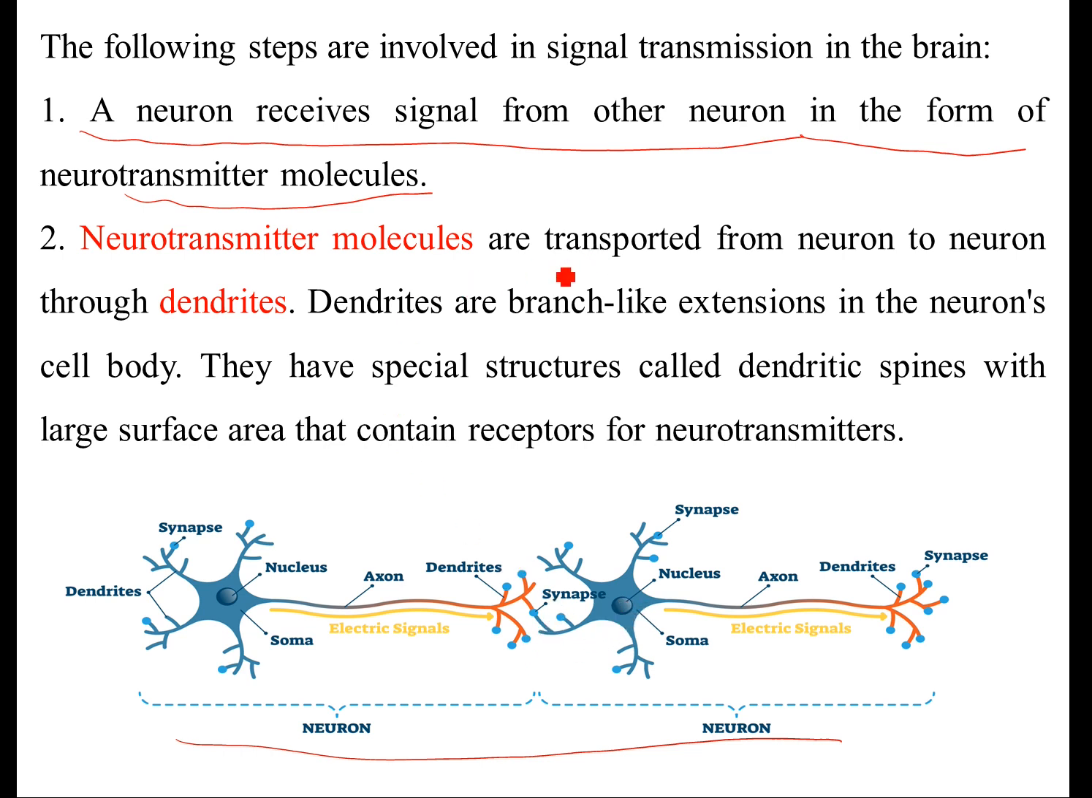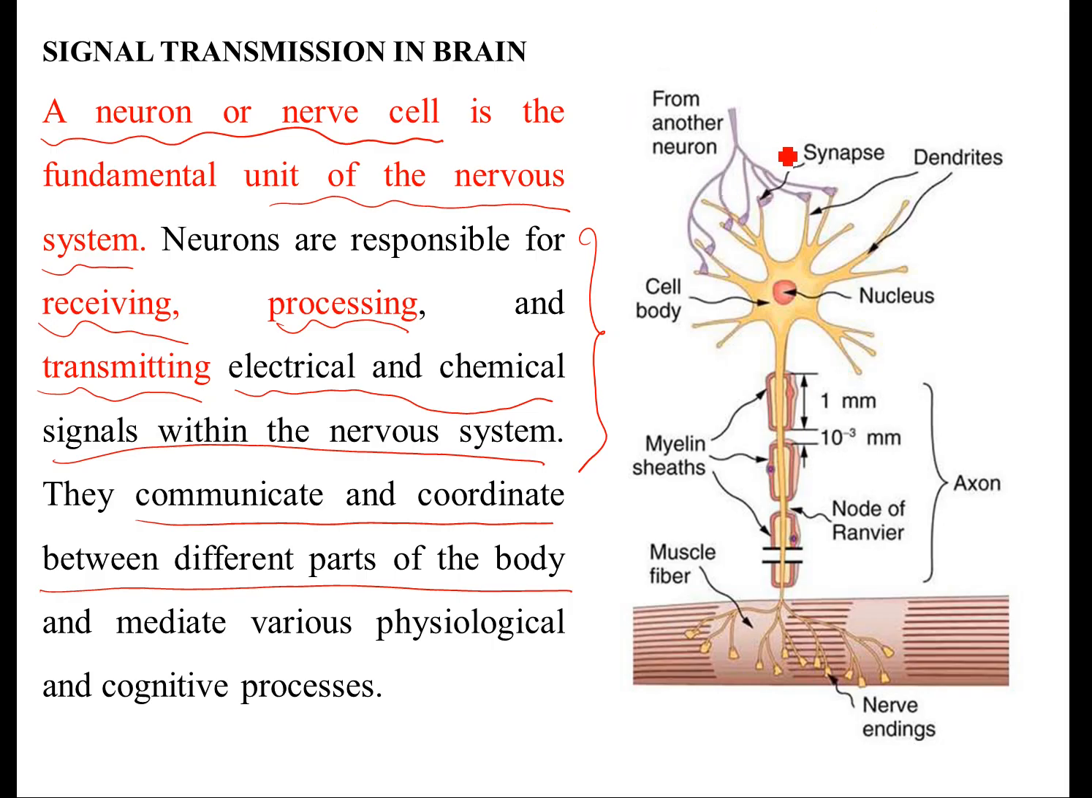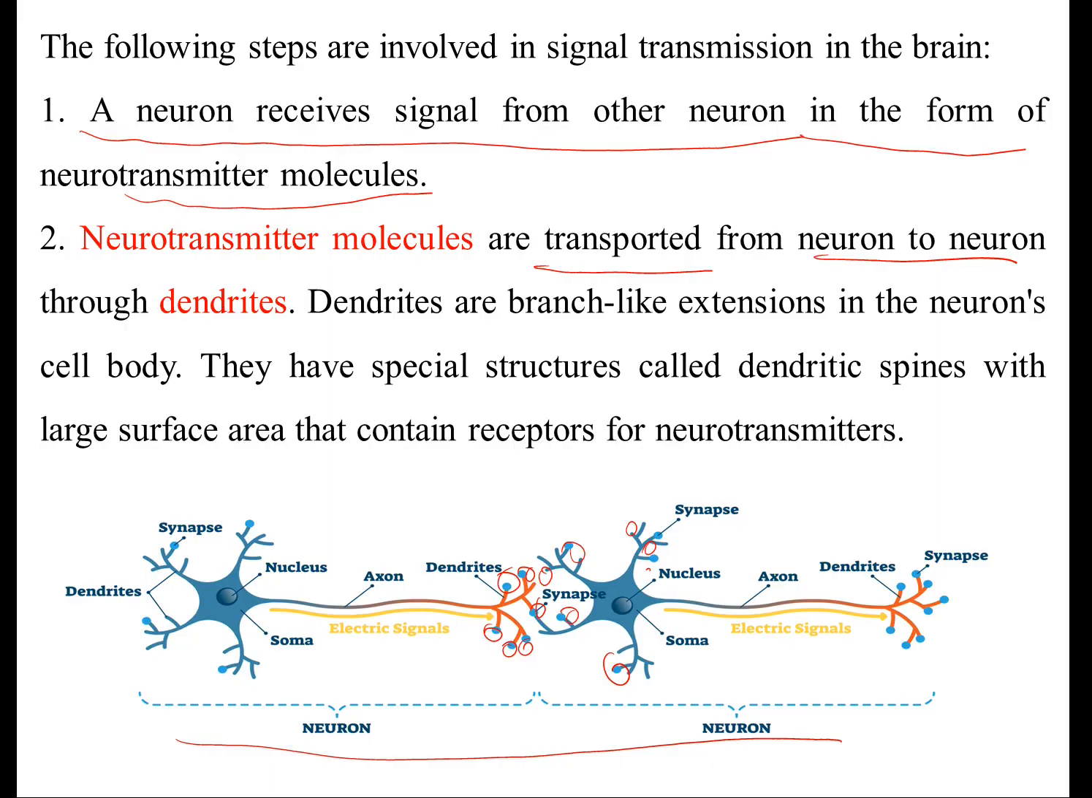These neurotransmitters are transported from neuron to neuron through dendrites. You may observe a small area called the dendrites. Each neuron consists of dendrites. So these are the dendrites, and a dendrite is linked with another neuron. So the transmission of signal from this neuron to another neuron takes place through dendrites.